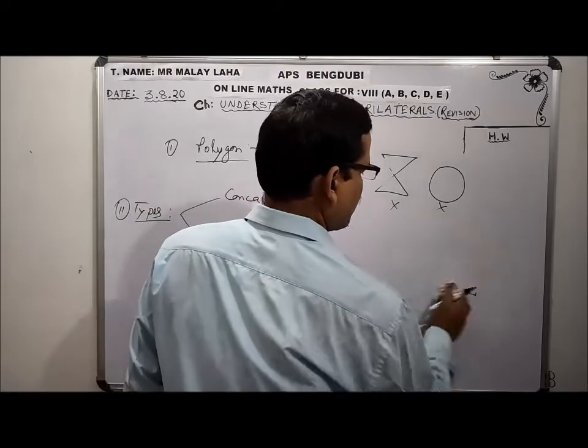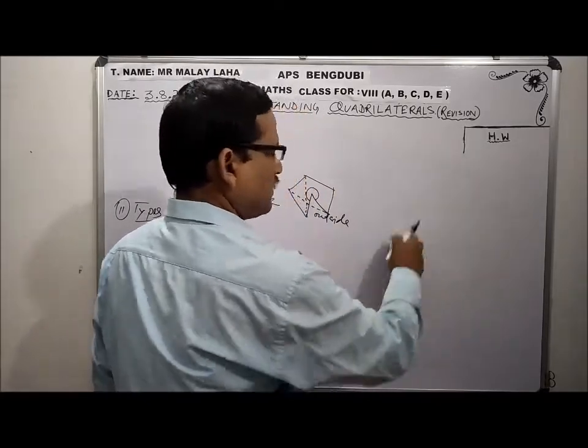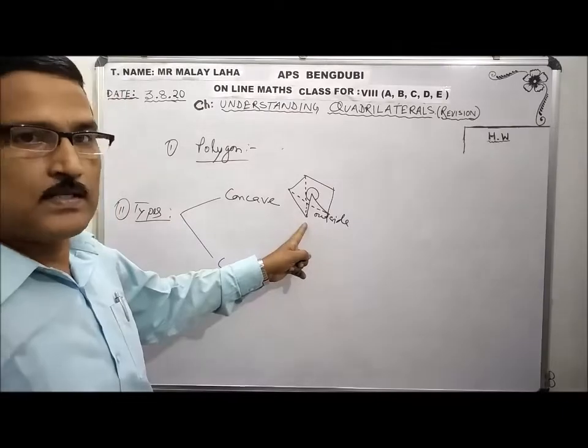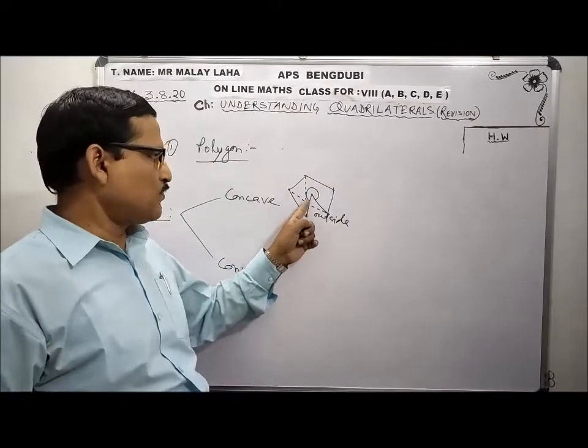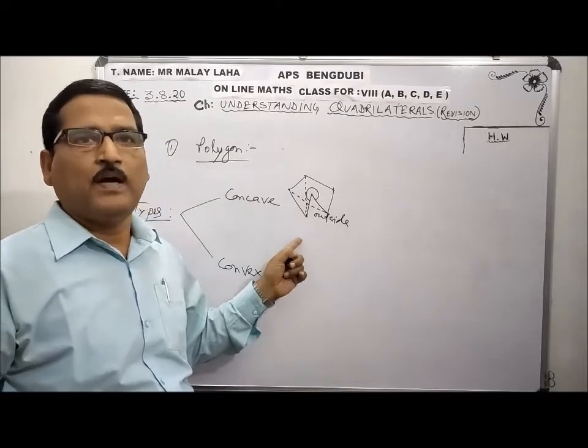Have you understood concave and convex? What is the main difference? The diagonal is outside, and one or many interior angles may be outside the figure.